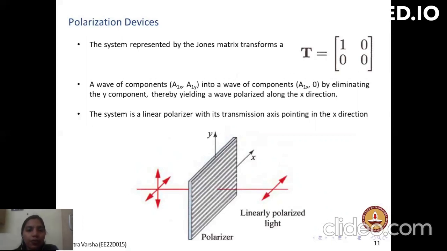Let's say for polarized light to be linearly polarized, this is the transfer function of the Jones matrix. In this, the system is a linear polarizer with its transmission axis pointing in the x direction.